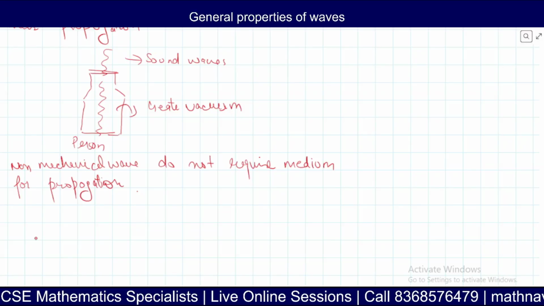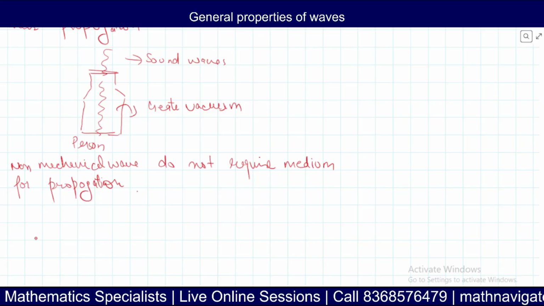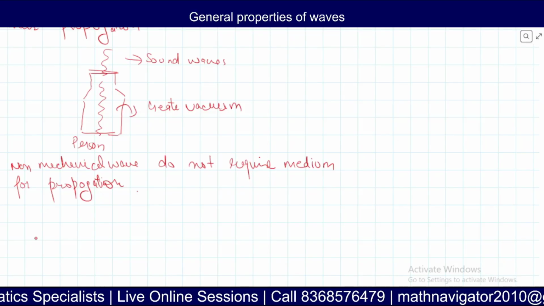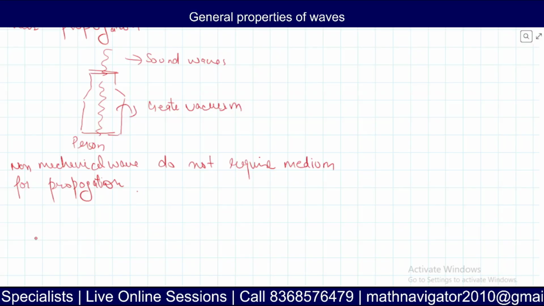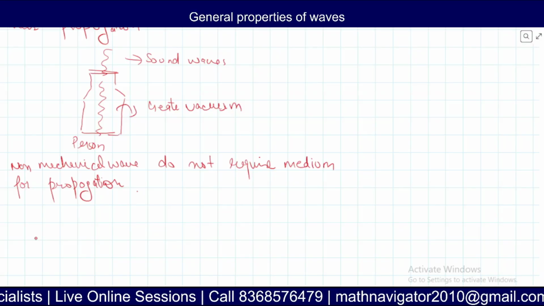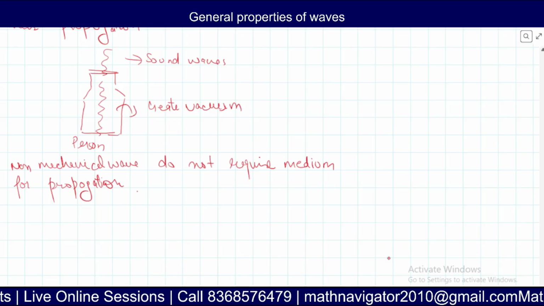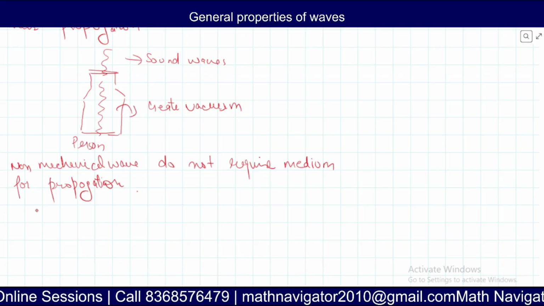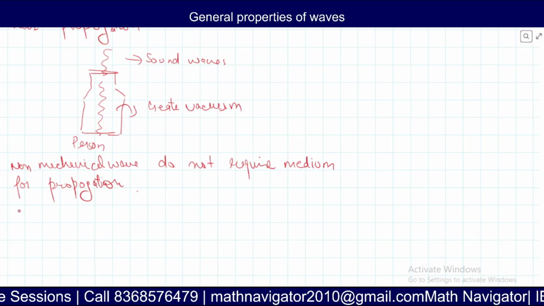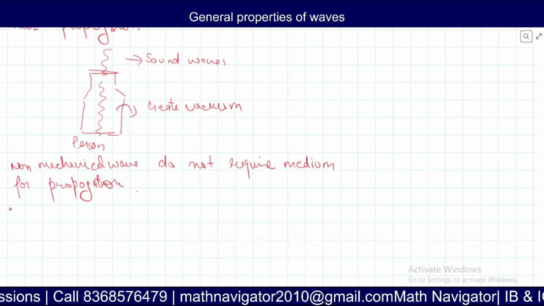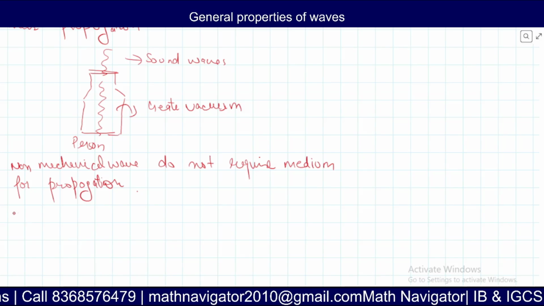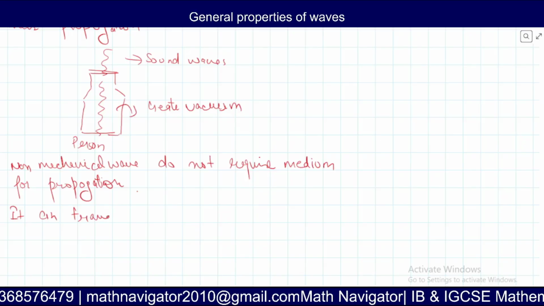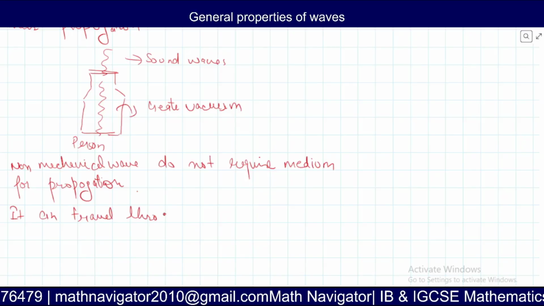Sorry, I said mechanical wave earlier. Light is a non-mechanical wave because it can travel through vacuum. Perfect.